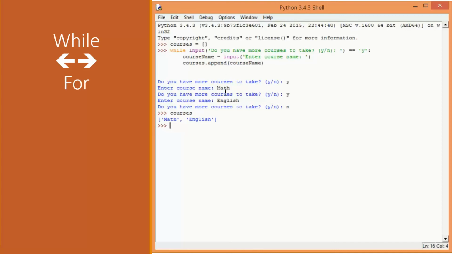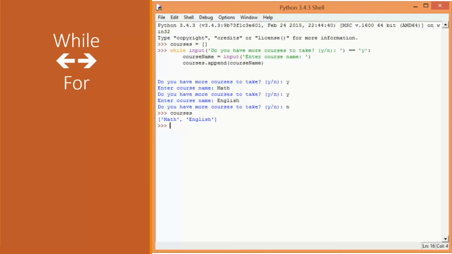So yes, in this particular example, this probably doesn't make sense because why should I keep on asking the user every time if they have more courses to take? The user already knows how many courses they're taking. I can ask them once how many courses and then iterate that number of times and ask for the course name. But you should take a look at this because this can be useful sometimes where I'm building a list the size of which I don't know beforehand.